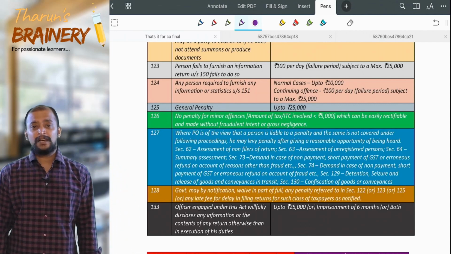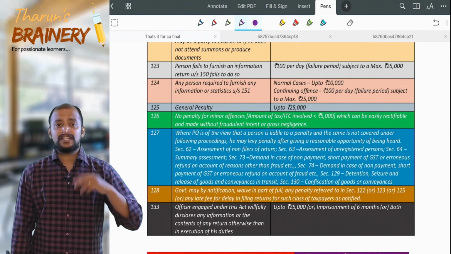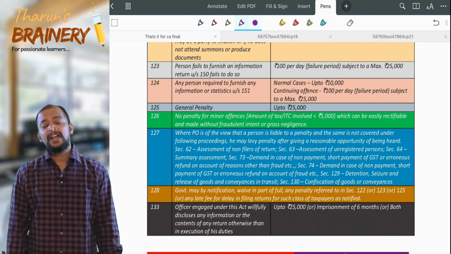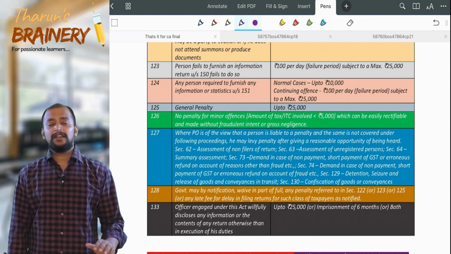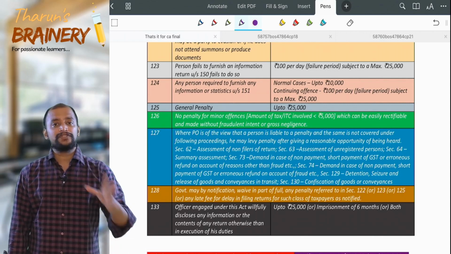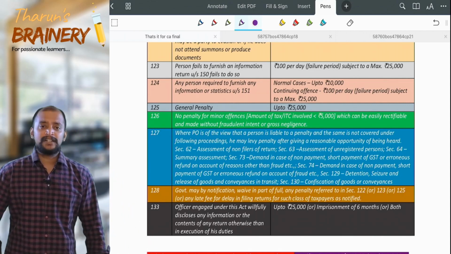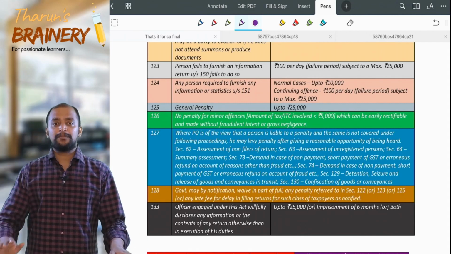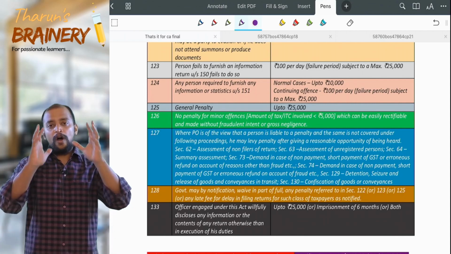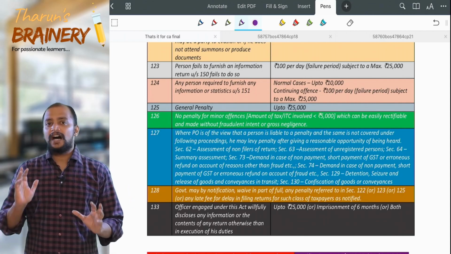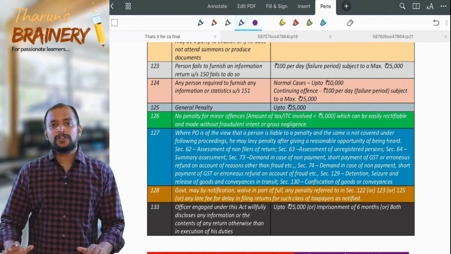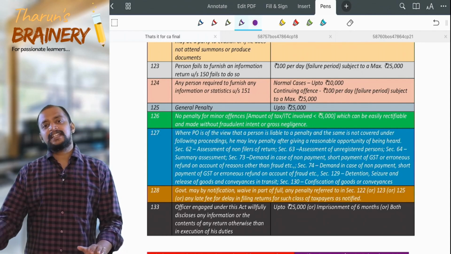And there is a general penalty. It comes when there is an offence not covered anywhere under this Act, that is contravention of provisions of the Act or rules for which no separate penalty is imposed, then a general penalty up to 25,000 will be applicable. All these penalties are under the CGST Act, and the same should be paid under the SGST Act.